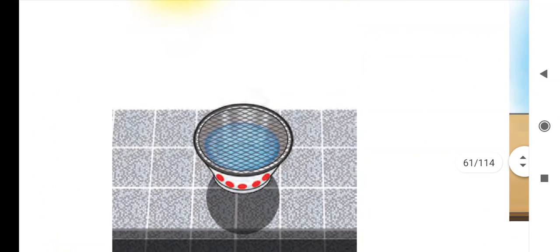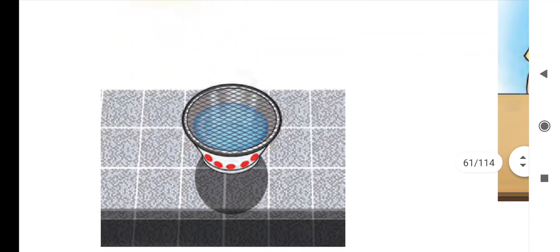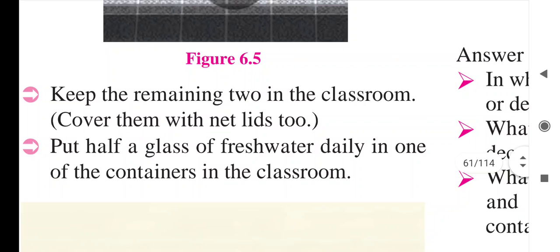So here they said that we have to take 3 containers, and in the 3 containers we have to pour the same equal amount of water, and one we have to keep outside in the sun, in the open area, and 2 containers we have to keep in the classroom. In one of those 2 containers we will pour half a glass of water daily. Then we have to find out the difference. We have to cover that with the net.